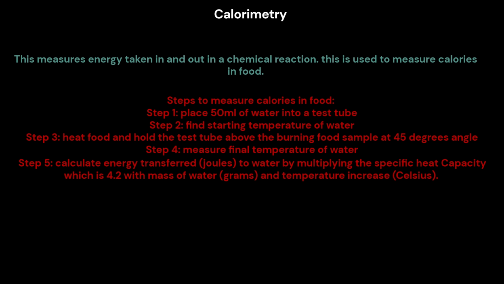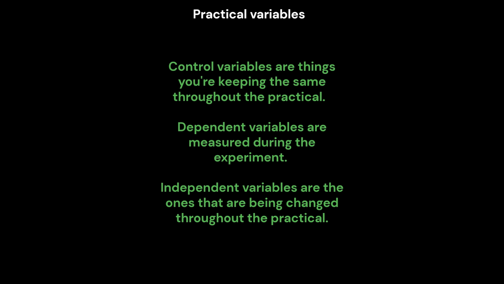Step 5. Calculate the energy transferred, in joules, to the water by multiplying the specific heat capacity, which is 4.2, with the mass of water, in grams, and the temperature increase, in Celsius. Practical variables. Control variables are things you're keeping the same throughout the practical. Dependent variables are measured during the experiment. Independent variables are the ones that are being changed throughout the practical.